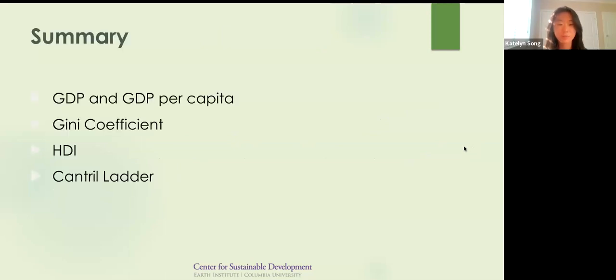Overall, in this presentation, we looked at the different ways in which we measure inequality. GDP and GDP per capita allow us to look at varying income levels throughout different countries, but even within a nation, disparities exist between rural and urban regions, and the Gini coefficient allows us to look at how much inequality exists within a country. To account for inequality in terms of factors other than solely production, we can utilize the Human Development Index or the Cantril ladder.